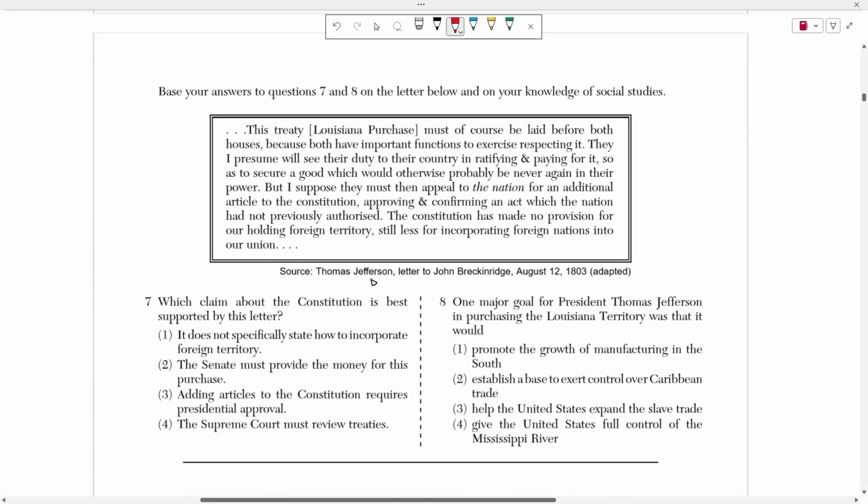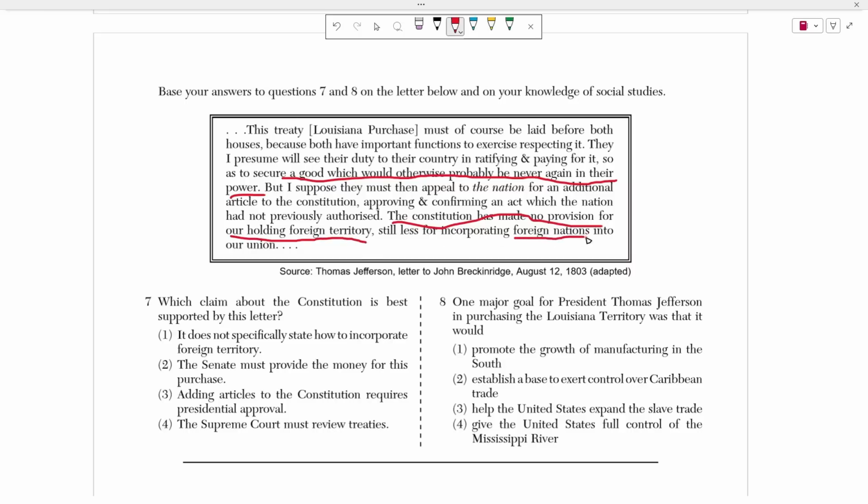All right, so this is Thomas Jefferson's letter to John Breckinridge on August 12, 1803. It says that this treaty, which is talking about the Louisiana Purchase, must of course be laid before both houses, because both have important functions to exercise respecting it. They, I presume, will see their duties to their country in ratifying and paying for it, so as to secure a good which would otherwise probably never be in their power. But I suppose they must appeal to the nation for an additional article to the Constitution, approving and confirming an act which the nation had not previously authorized. The Constitution has made no provisions for our holding foreign territories, still less for incorporating foreign nations into our union.